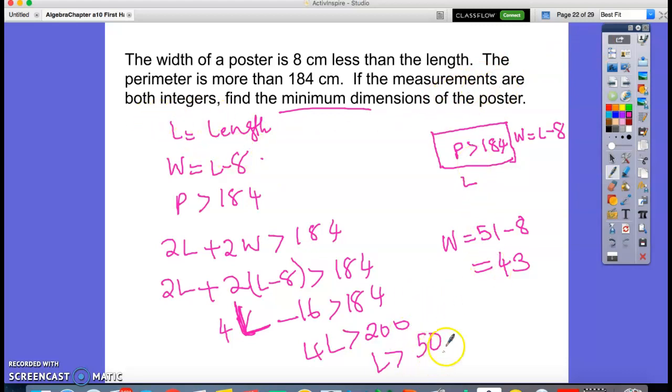So that's why I took 51. It cannot be 50.5 or 50.1. The next integer is 51. So width is 51 minus 8. So then the minimum dimensions are 51 centimeter by 43 centimeter.